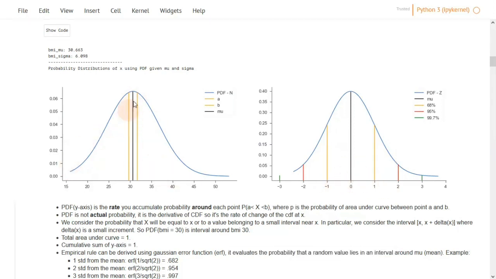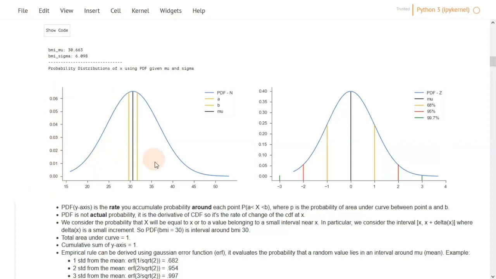The area under the curve is 1, and the cumulative sum of the y-axis is equal to 1, because each part of this represents a small interval under this curve. The cumulative sum must equal 1 because the area under the curve equals 1.